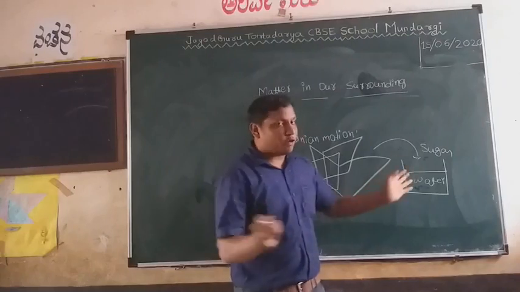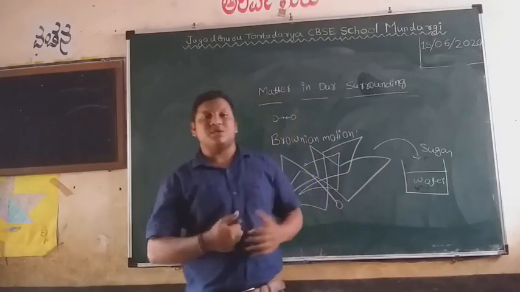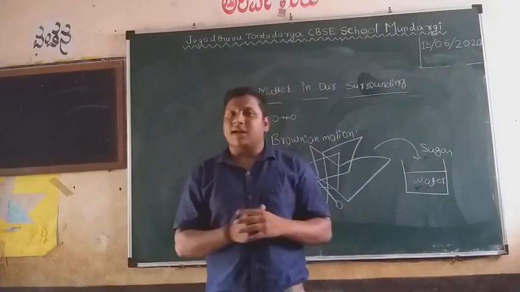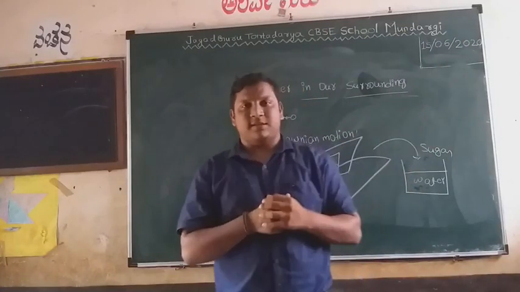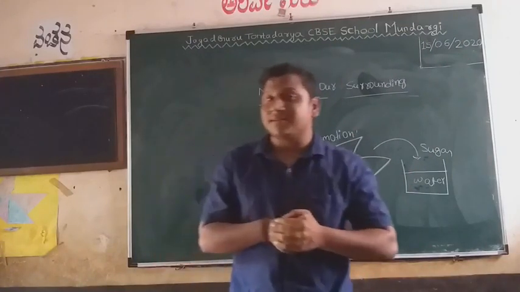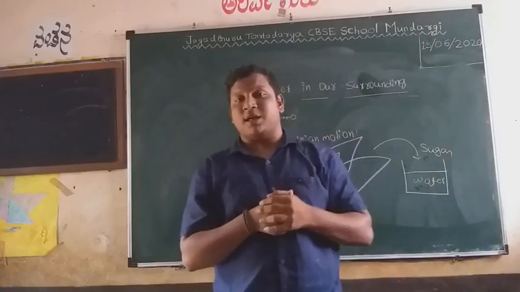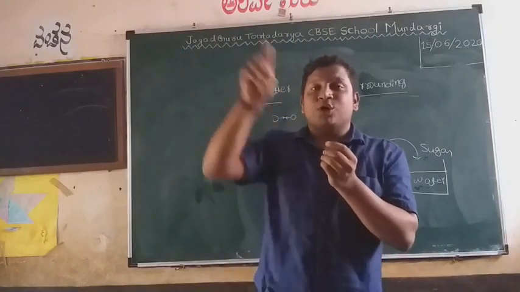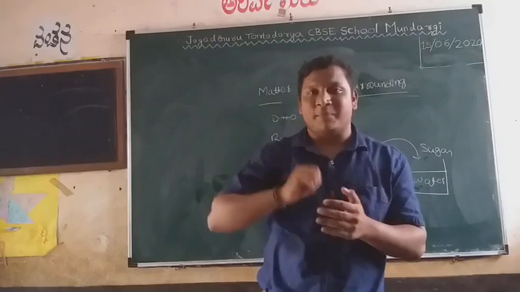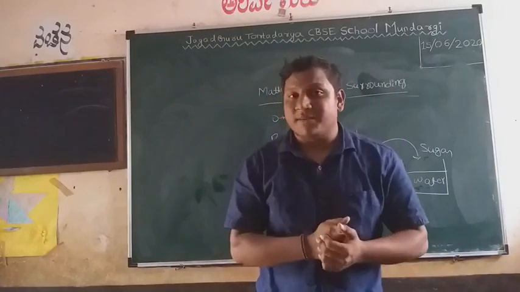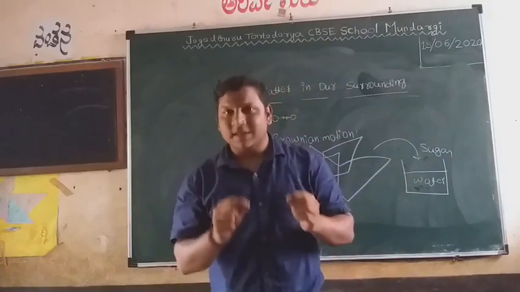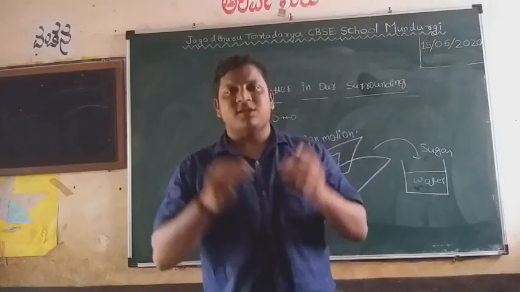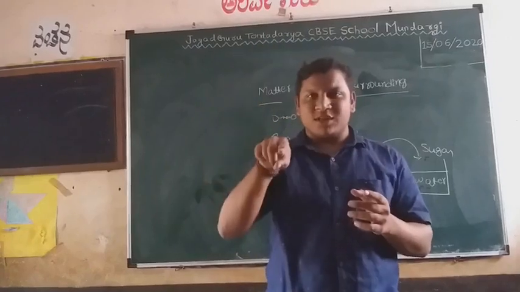Now, Brownian motion is not only seen in liquids, it is also seen in gases. Take an example: you are in a dark room. When sunlight enters the dark room through a small window, what happens? We observe one path. Yes or no? That path is nothing but the sunlight path. In that sunlight path, what happens? There are small dust particles. Are those dust particles constant or in motion? Yes, of course, the dust particles are always in motion. Yes or no?